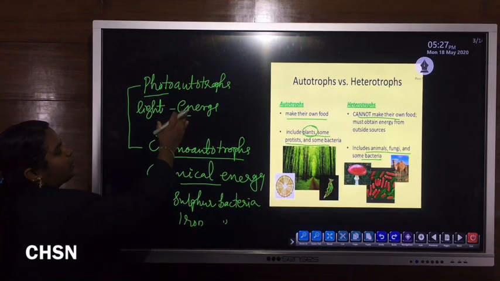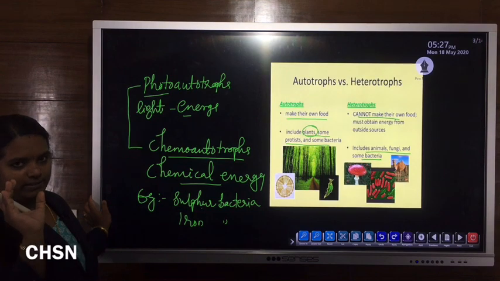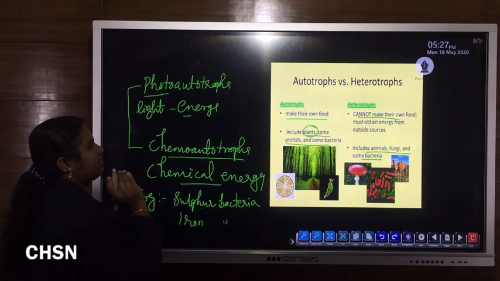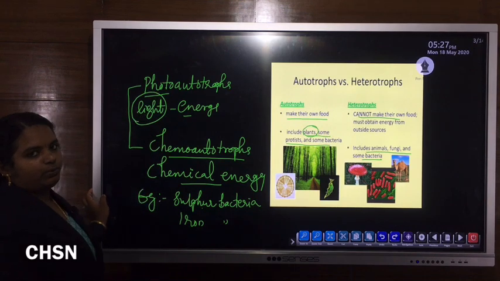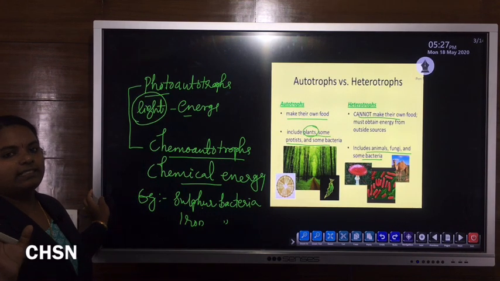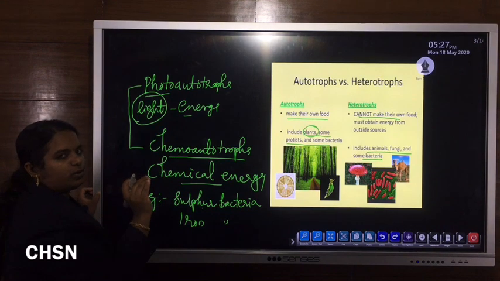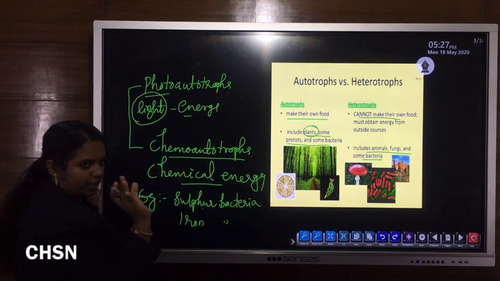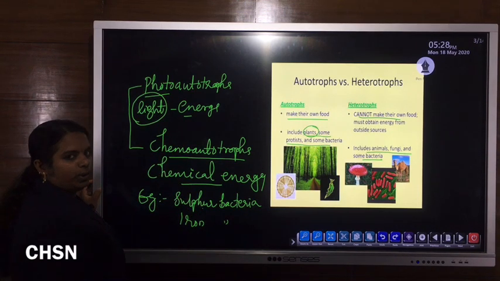On the other hand, photoautotrophs are mainly known as producers or green plants. They use light energy for synthesizing their food, so the main energy source is light. In the case of chemoautotrophs, the main source of energy is chemical energy. So two types, photoautotrophs as well as chemoautotrophs.